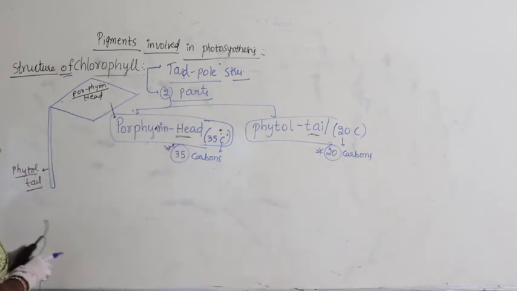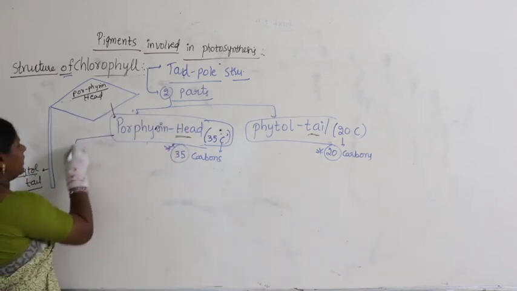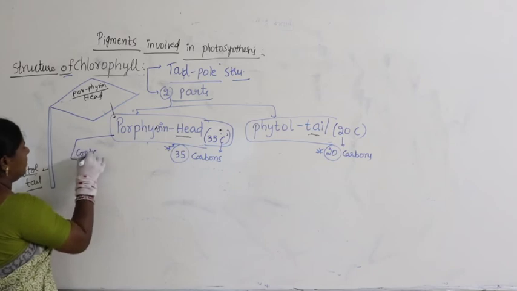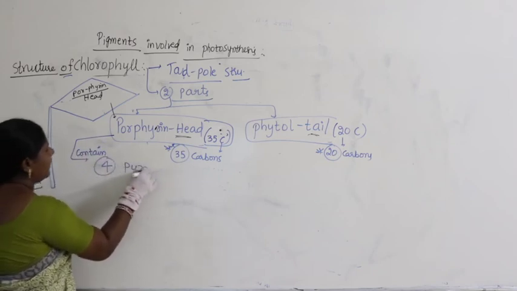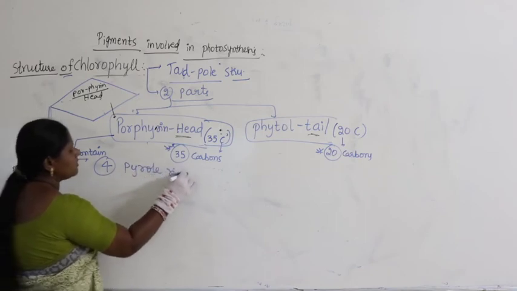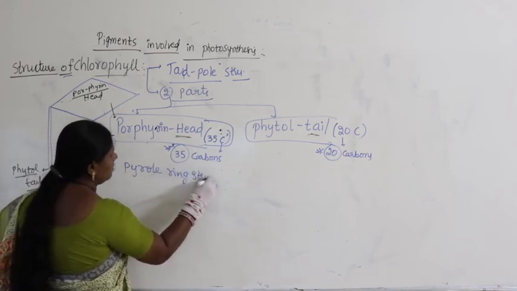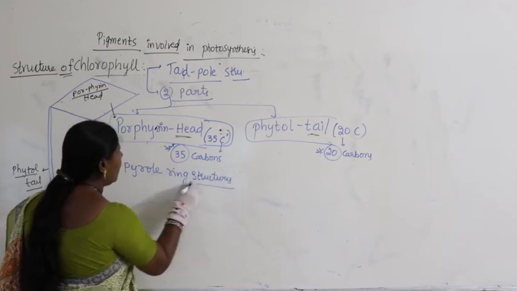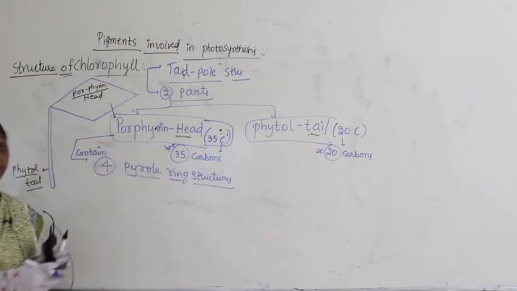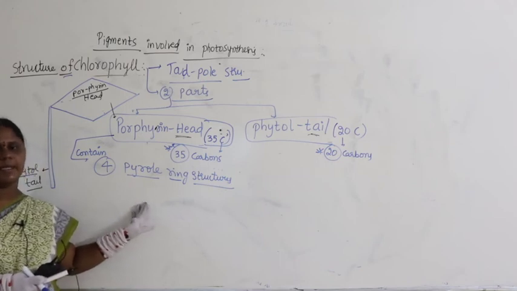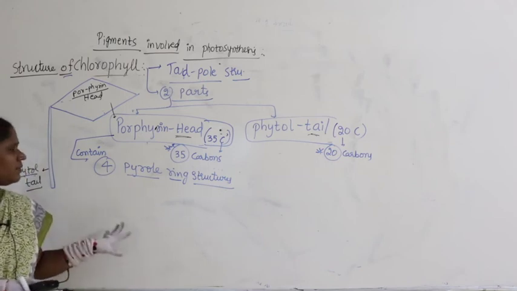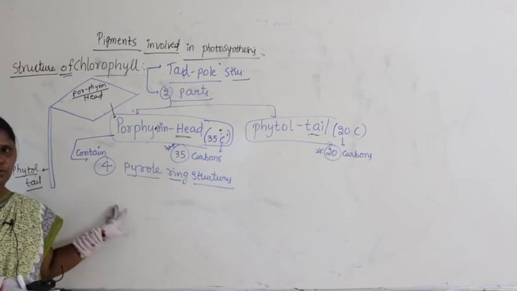Now each porphyrin head contains 4 pyrrole ring structures. Guys, you need to note this down. This wasn't in your Telugu Academy or NCERT, but sometimes questions come from the structure of chlorophyll.